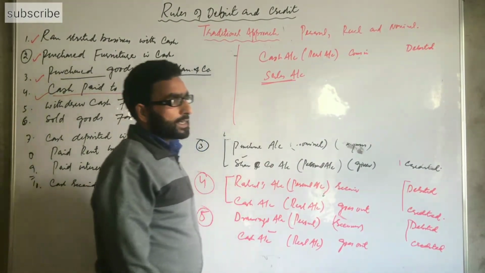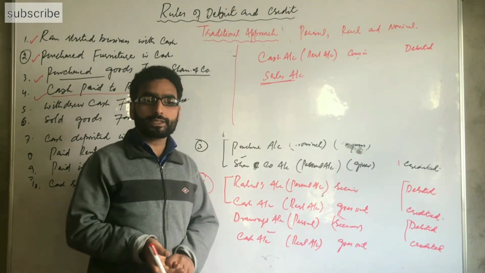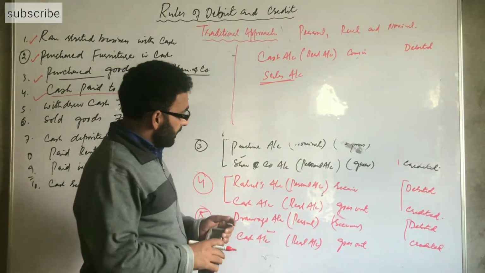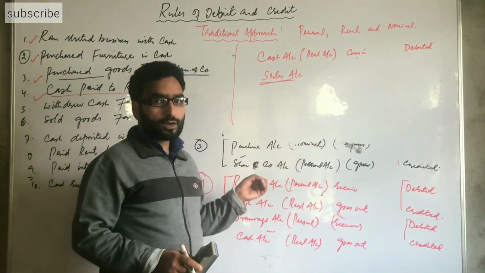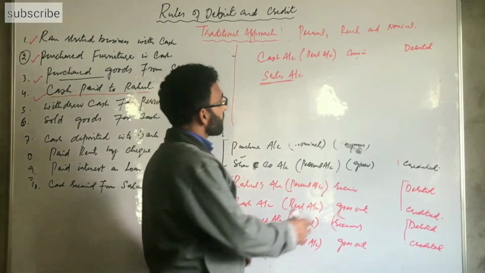Another account that is involved here is sales account. Purchase account and sales account are treated as nominal accounts as per the traditional approach. Where we use purchase, purchase is the nominal account, and in the same way sales account is the nominal account.